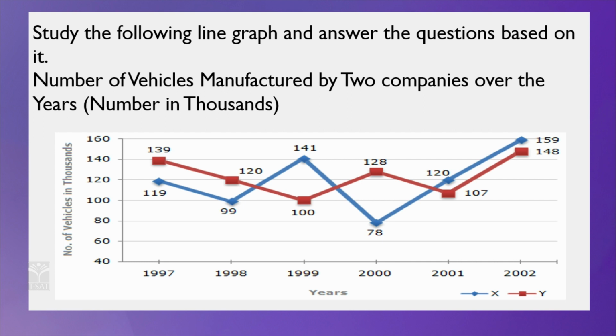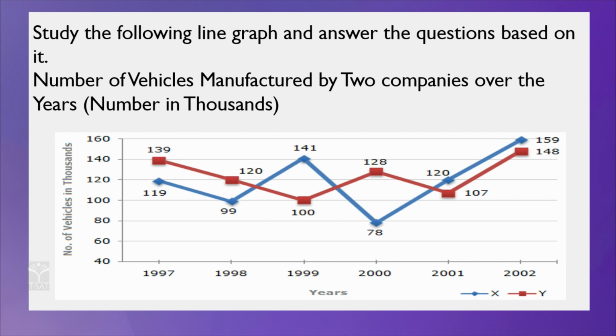In 1998 the number of vehicles manufactured is a little bit less, but in 1999 it increased to 141, meaning the second company increased production more than the first company. Then 141 dropped to 78. Now, the first company increased to 128 and dropped to 107, but the second company increased to 120, then next year it increased to 159.